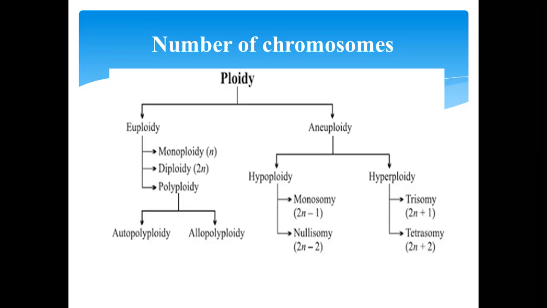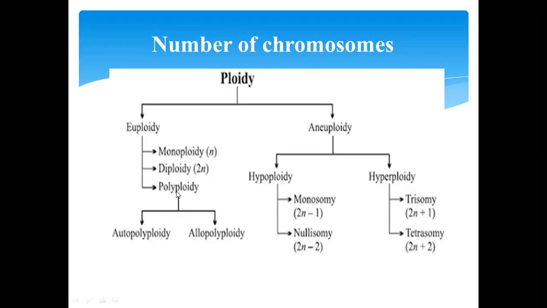Euploid includes monoploid or haploid with one set of chromosomes, that is X or N. X is equal to N. Diploid, that is 2N, two sets of chromosomes. Triploid, three sets of chromosomes. Tetraploid, four sets of chromosomes. And poly means many sets of chromosomes.